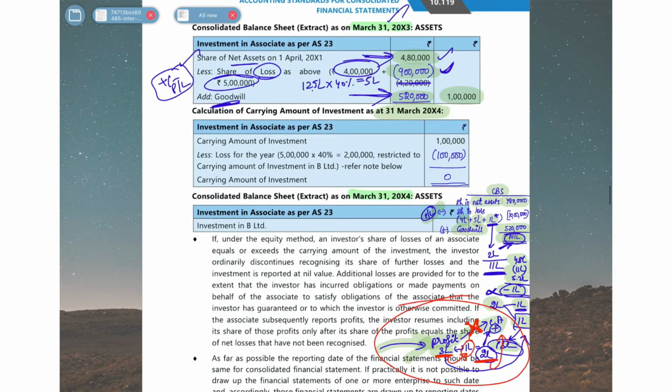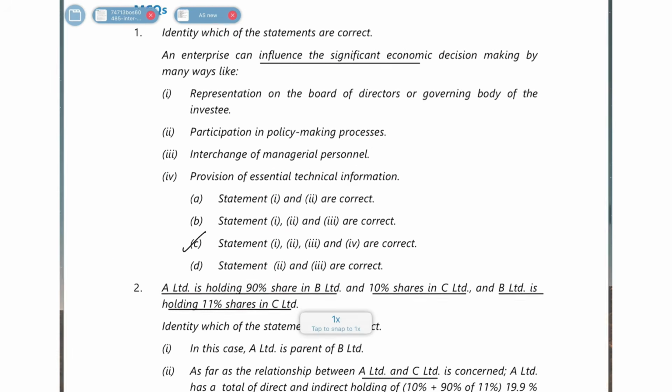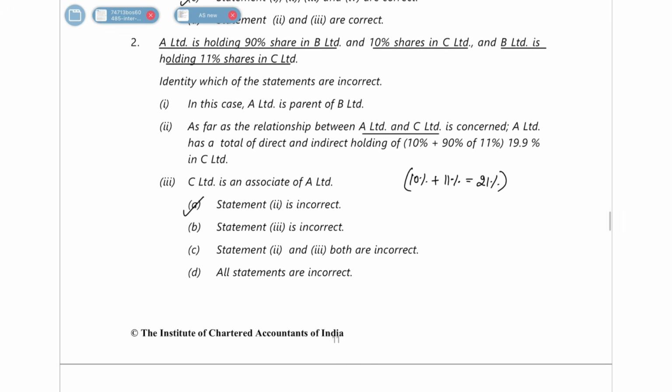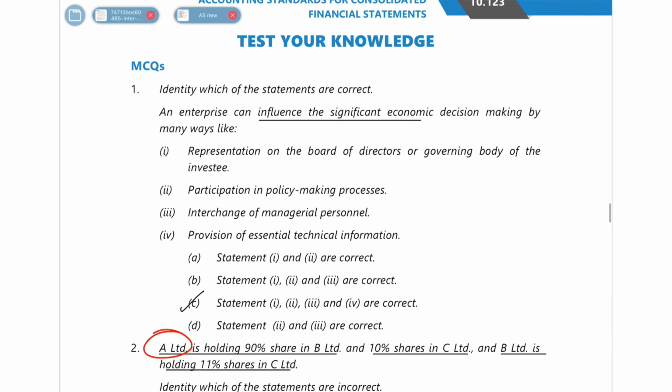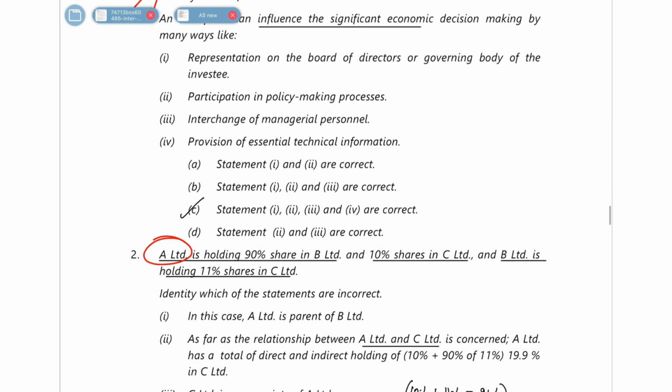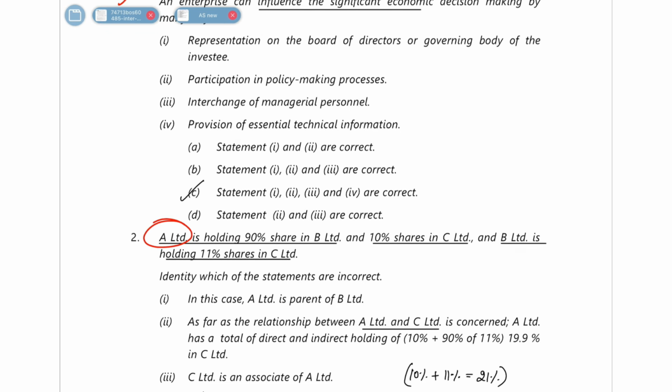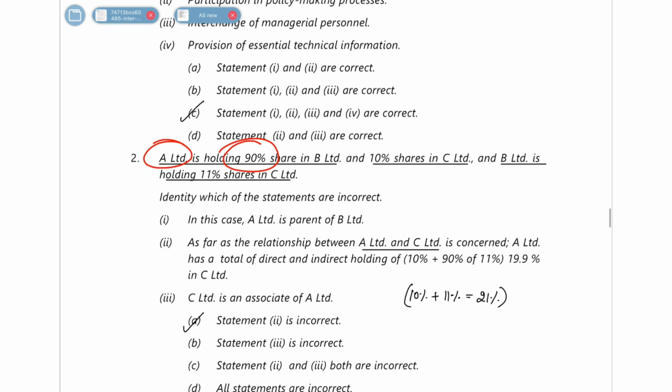Okay. So this was all your illustrations and your examples. Now let's move on to your test your knowledge question. I'll do the practical part alone. So here in illustration number 1, you can directly read. It's a normal theory question. Let's start with MCQ number 2. It says that there is A Limited. It is holding 90% share in B Limited.